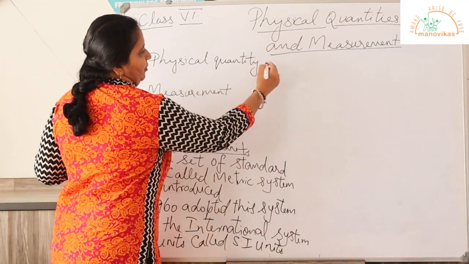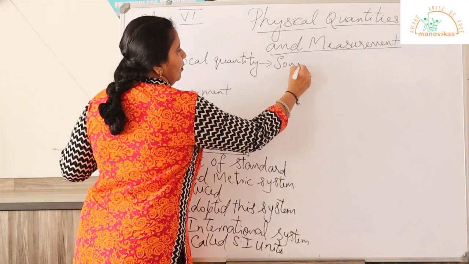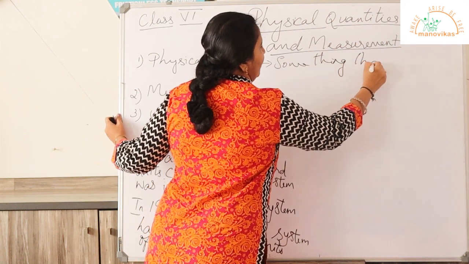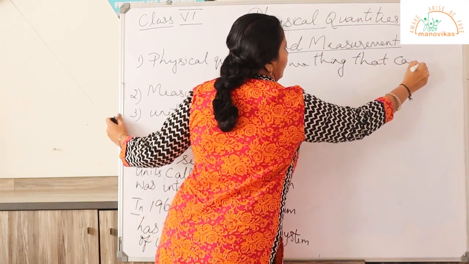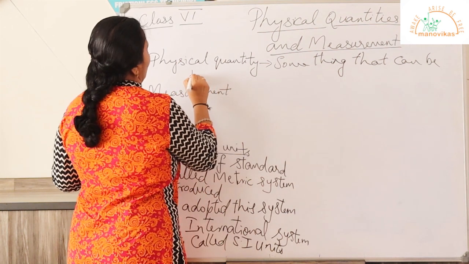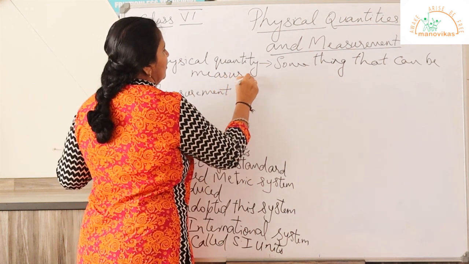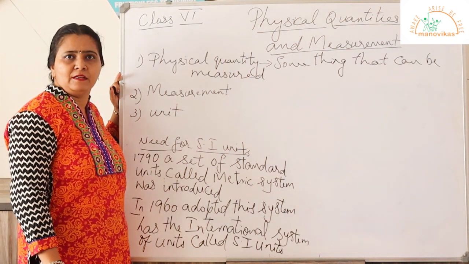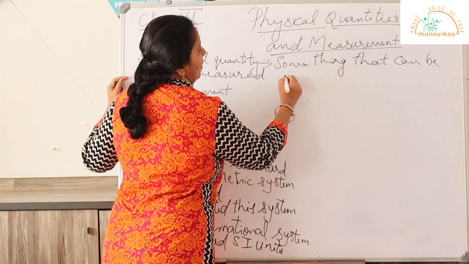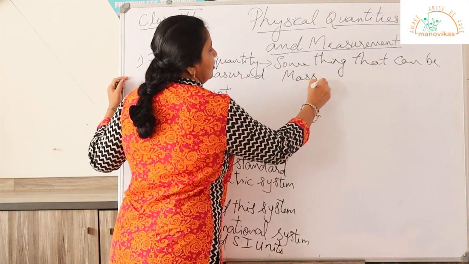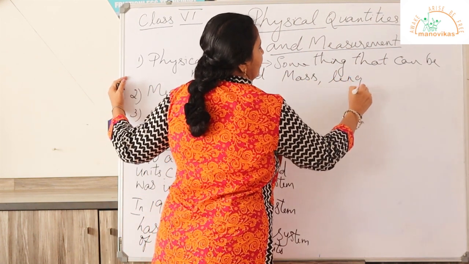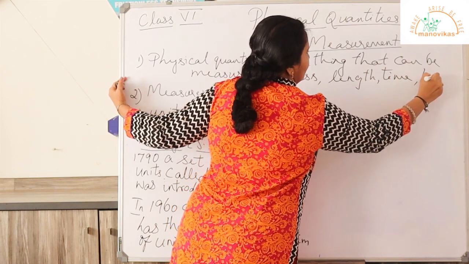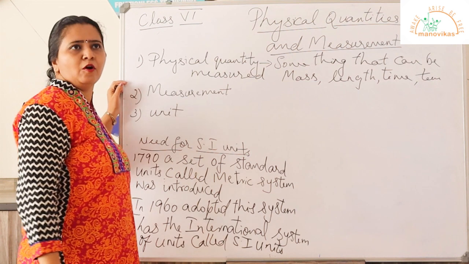Something that can be measured is called physical quantity. Examples of physical quantity: mass, length, time, temperature. These are examples of physical quantity.